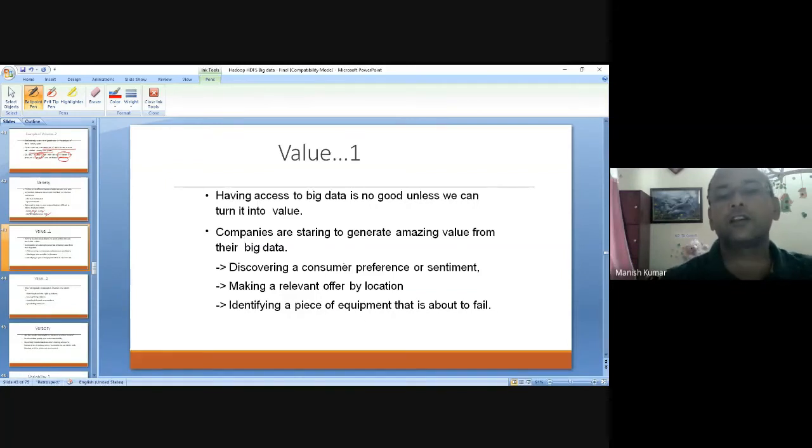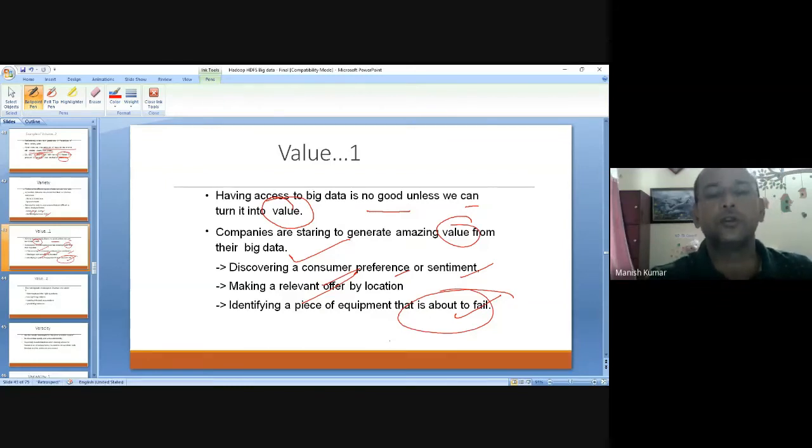What does value mean? It says that having access to big data is no good unless we can turn it into value. Obviously companies are working on it. They are generating amazing value from big data, like discovering consumer preferences or sentiments, making relevant offers by location, or identifying a piece of equipment that is about to fail. In machines it is very useful. So data you have, the only thing is how much knowledge you can generate.